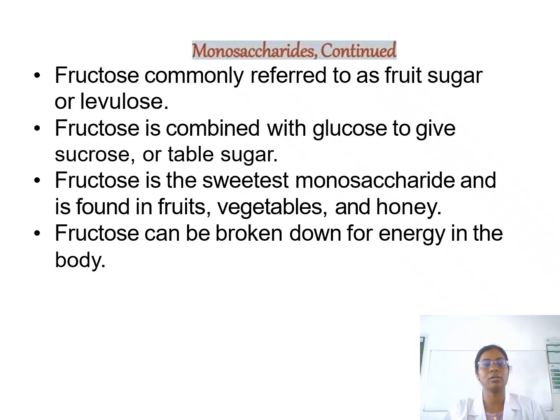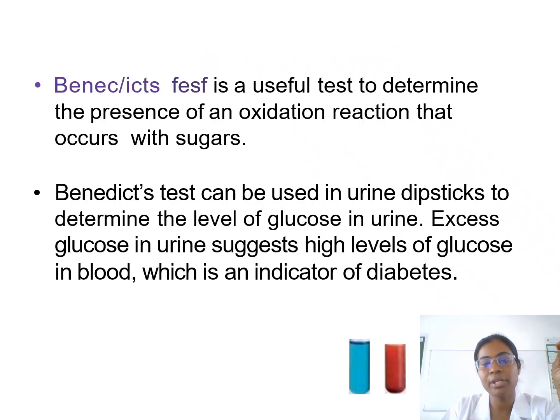Fructose is commonly referred to as fruit sugar, and fructose is combined with glucose to give sucrose, or table sugar. It is useful to determine the presence of oxidation reactions. So we use Molisch's test, Benedict's reagent, and osazone test to confirm glucose, fructose, and maltose, whatever it is.